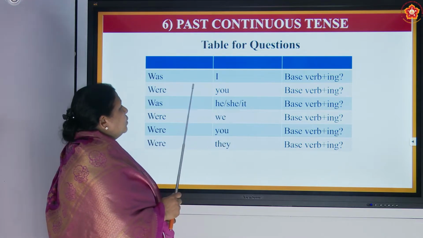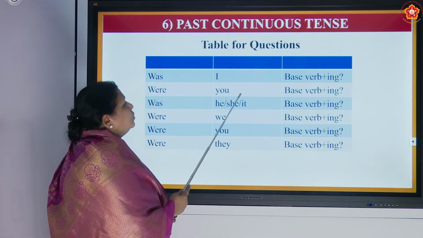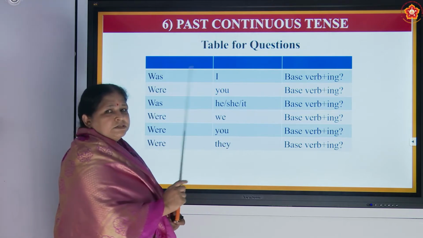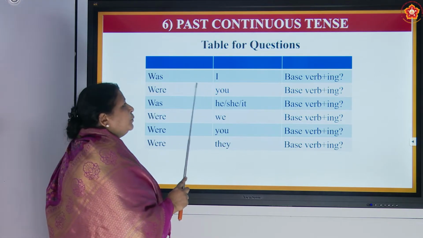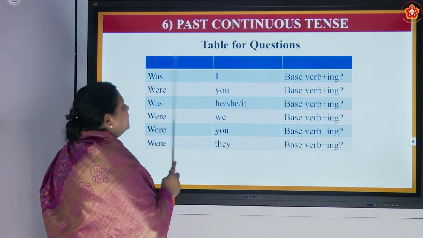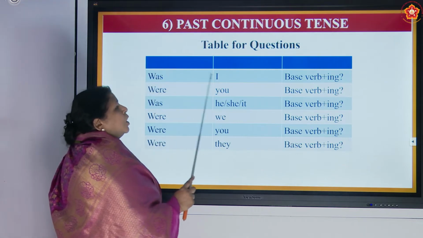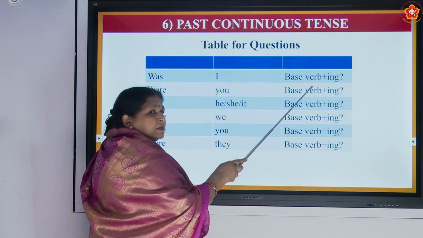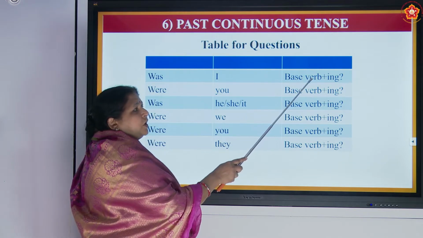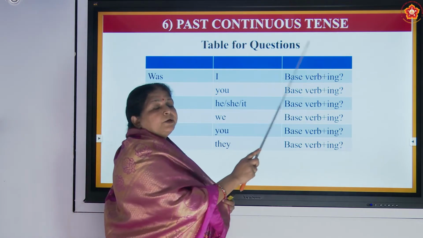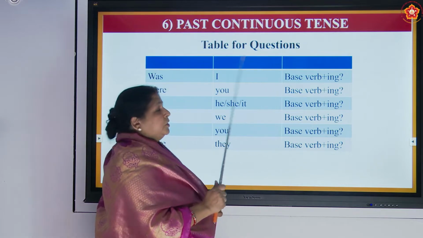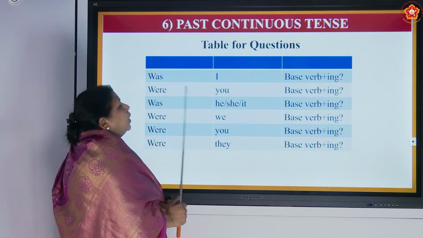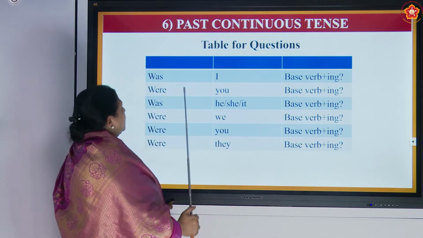Now, you were forming questions all this time. You have put I was dancing. Now, you have to put the subject here and the helping verb first. So, was I dancing? Base form of the verb plus ing, but don't forget to put a question mark over here. So, were you swimming?